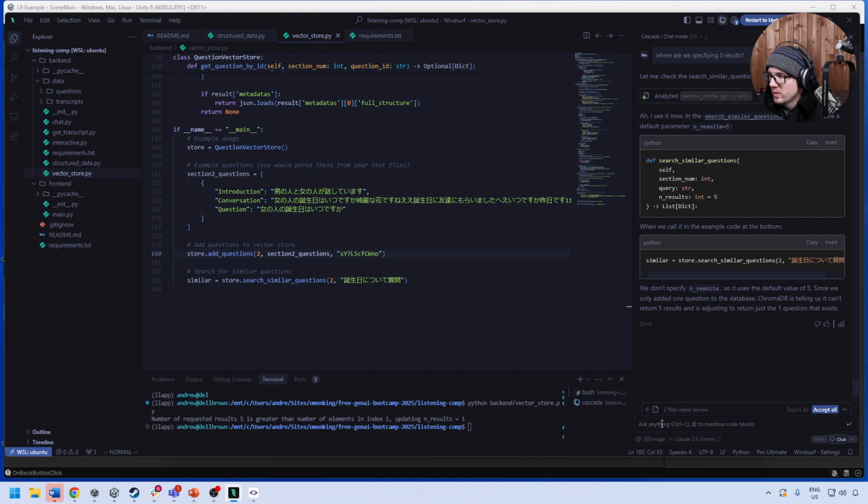I see it now, in the method. We have a default parameter of n_results with 5. And we can call it in the code at the bottom. We don't specify n_results, so it uses the default 5, since we've only added the questions to the database.